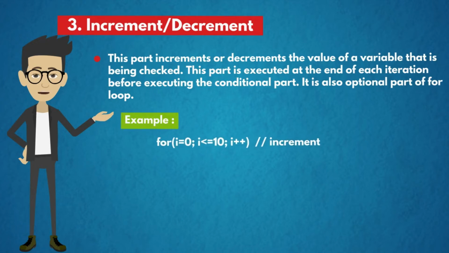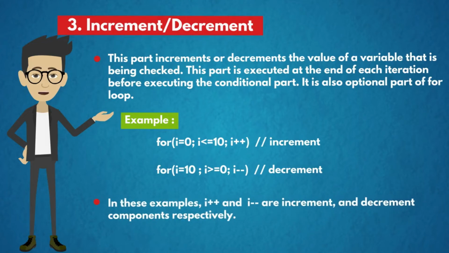Example, for (i = 0; i <= 10; i++), i++ is the increment. And for (i = 10; i >= 0; i--), i-- is the decrement. In these examples, i++ and i-- are increment and decrement components respectively.